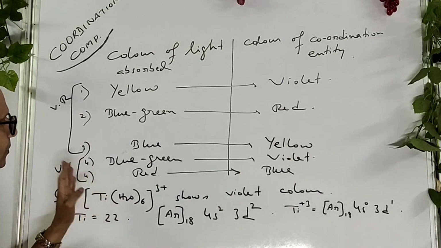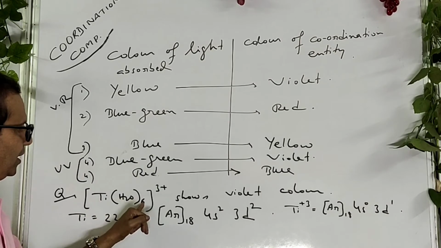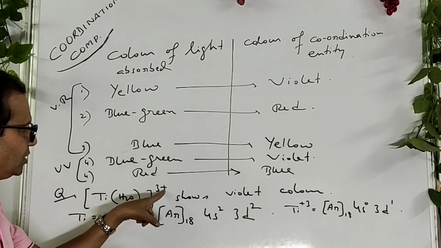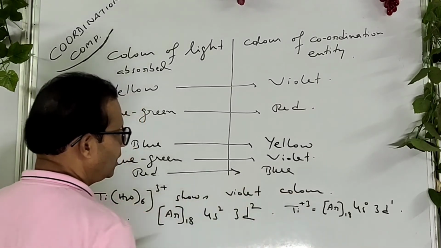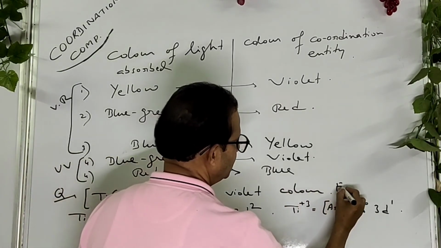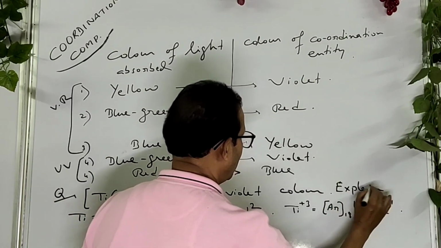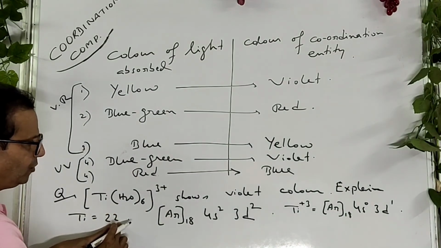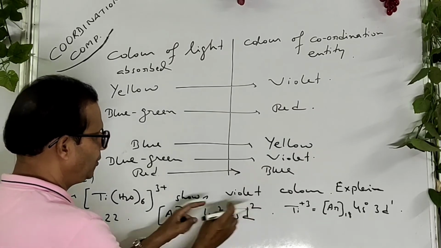Listen now, if you consider this compound, titanium with 6 water molecules, with this charge, the question is that it shows violet color. Explain. This is a very important question. Titanium has atomic number 22. The electronic configuration is argon 4s2 3d2.